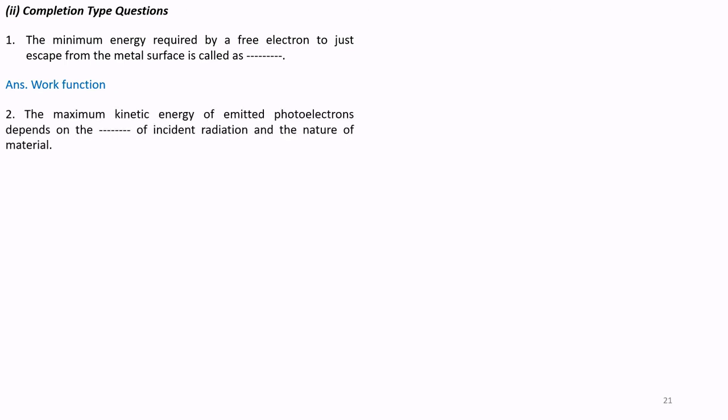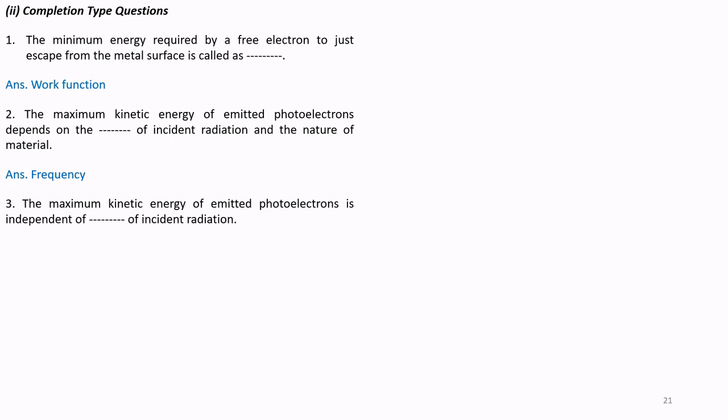Question number 2. The maximum kinetic energy of emitted photoelectrons depends on the dash of incident radiation and nature of material. Answer is frequency. So the maximum kinetic energy depends on the frequency of incident radiation.